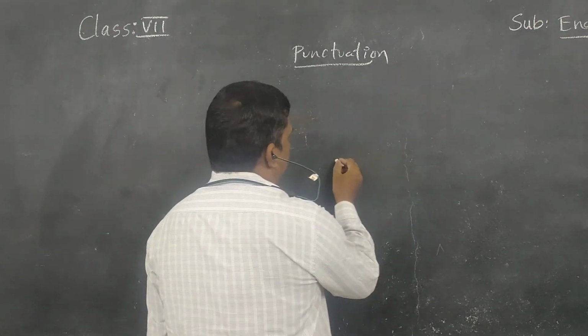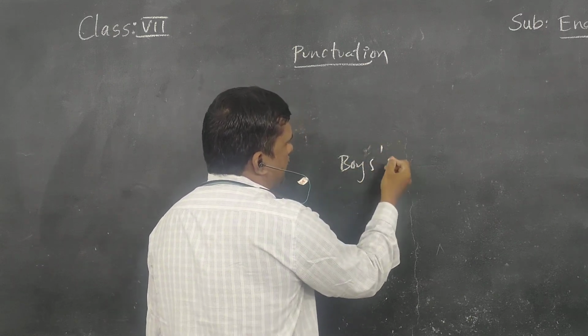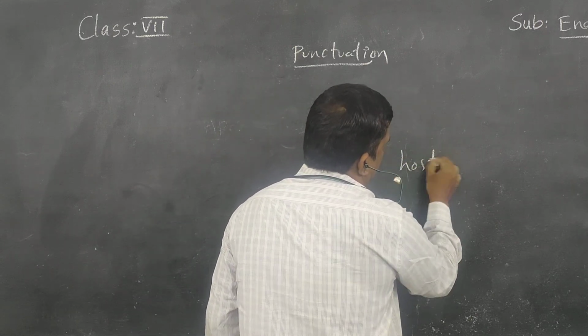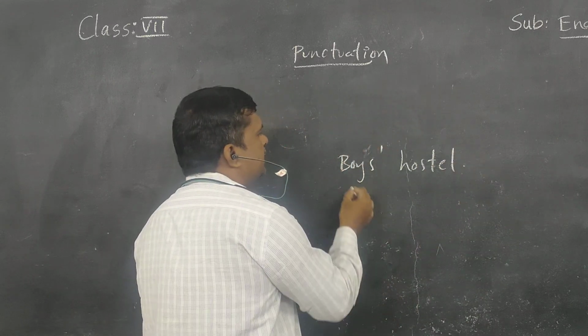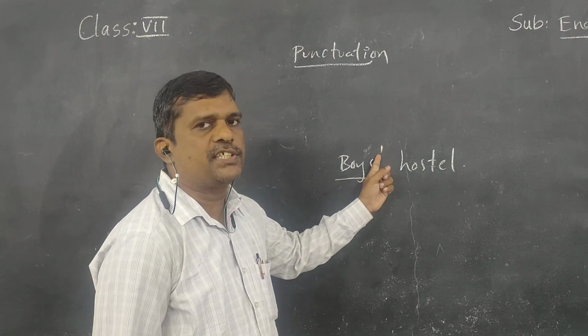For example, boys' hostel. Boys is plural, and the s is already there. So where should you use the apostrophe?